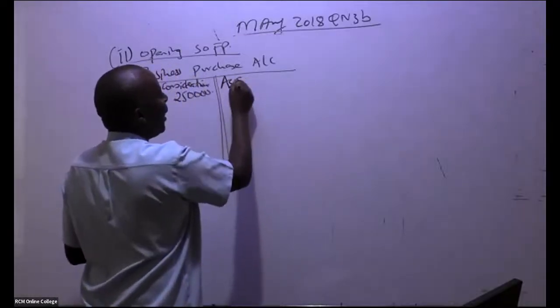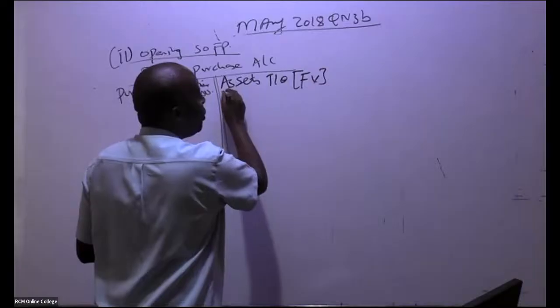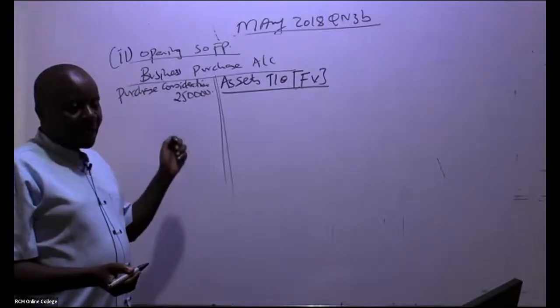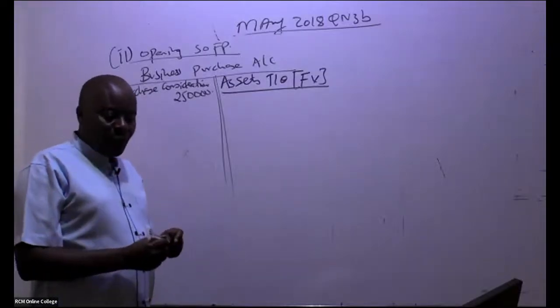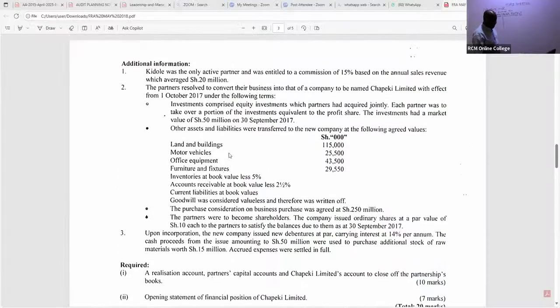So you come and say here, assets taken over. And remember, for assets taken over, you always use fair value. So go to note number 2, pick this. You are taking them at fair value, at market value. So you write land and buildings, 115,000. Very easy. These are the assets and liabilities which were transferred to the new company. So land and buildings, 115,000, fair value.